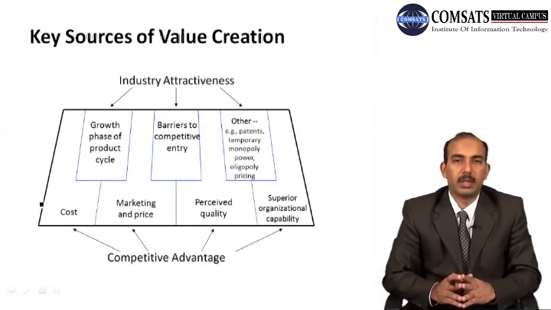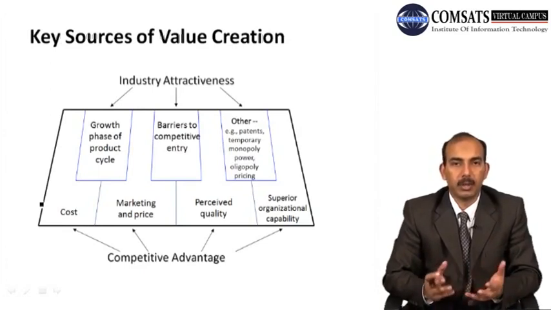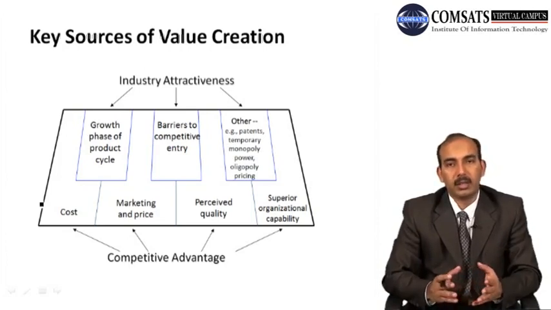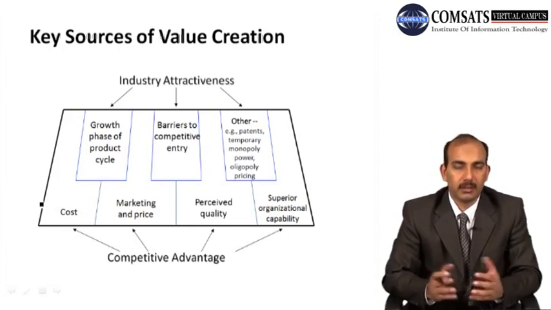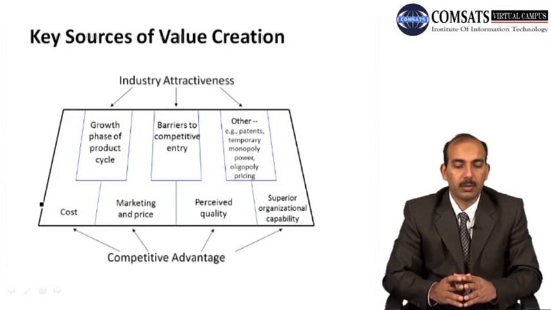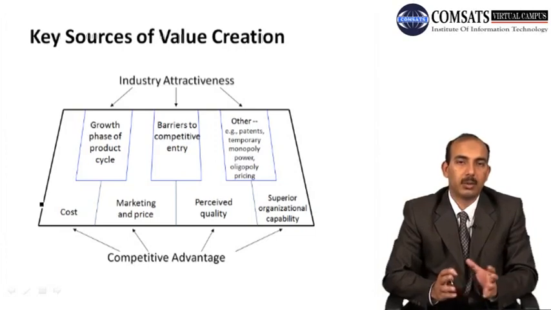And then when we talk of value creation, how it is possible and how the firms create value. There can be different possible ways in which the firm can create value. For example, the industry attractiveness and the competitive advantages. So what is industry attractiveness? What capabilities should the firm have so that it can evaluate properly what the industry attractiveness is, and it can be possible using the growth phase of the product cycle. And for the product the firm is going to invest in any industry, what is the growth pattern or what is the growth potential of that product in that particular industry.